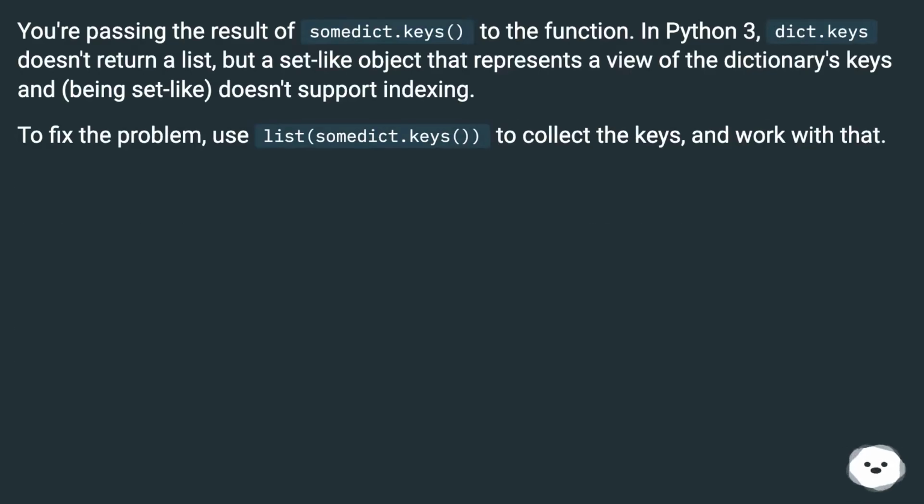You're passing the result of dict.keys to the function. In Python 3, dict.keys doesn't return a list, but a set-like object that represents a view of the dictionary's keys and, being set-like, doesn't support indexing. To fix the problem, use list(dict.keys()) to collect the keys and work with that.